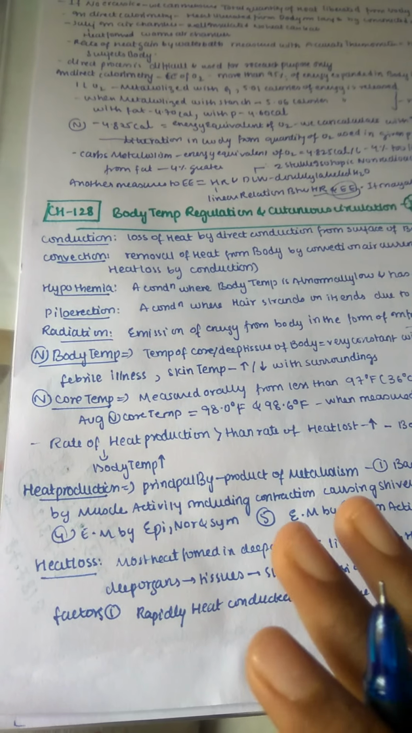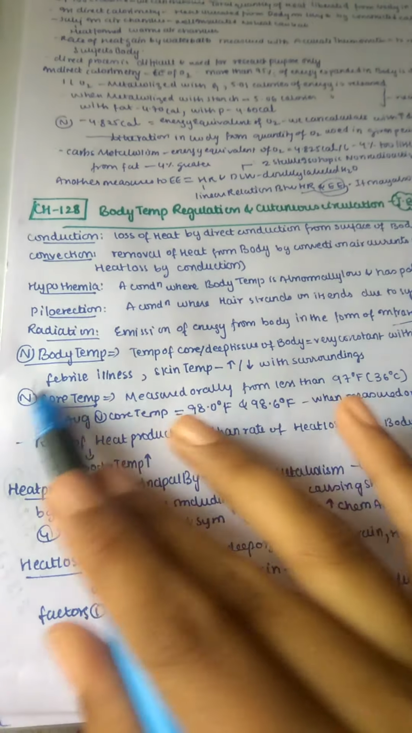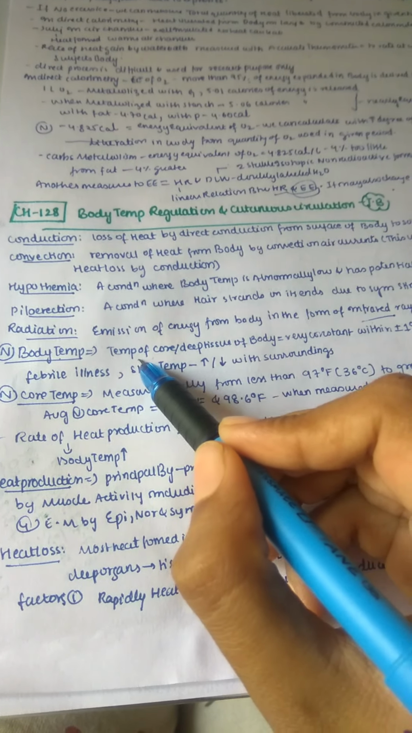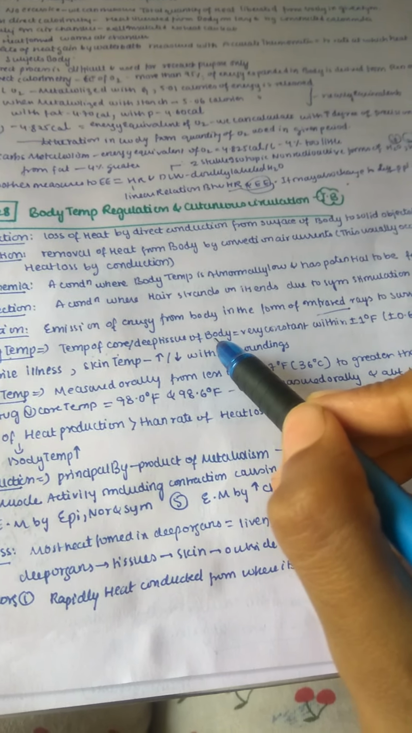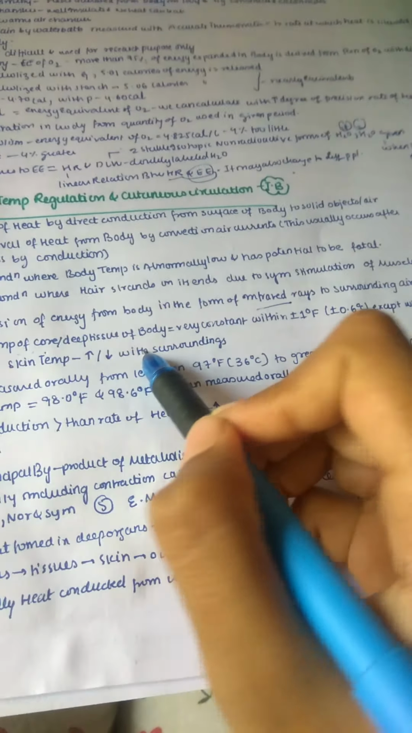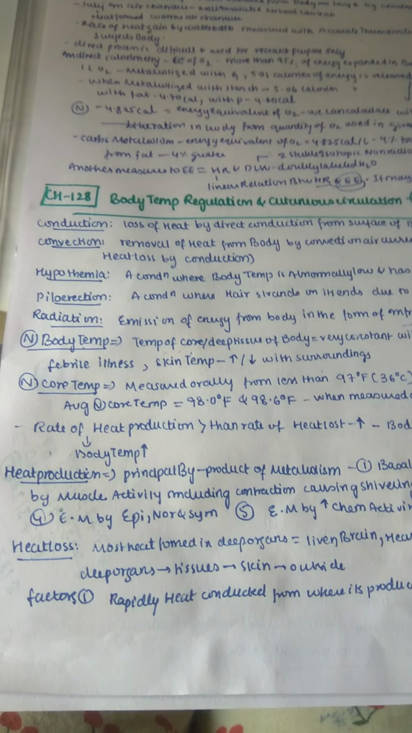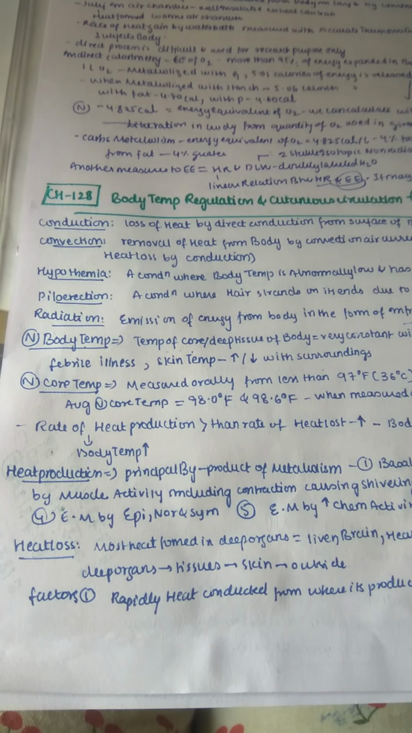First we need to understand what is the normal body temperature. This is also called the temperature of the core, because, for example, if we take a nucleus, in the center it is the core, and outside is the nuclear membrane. In the same way, the temperature inside the body is known as the temperature of the core, or deep tissue of the body. It is always very constant, within plus or minus 1 degree Fahrenheit, plus or minus 0.6 degrees Celsius, except when the person has a febrile illness or the skin temperature increases or decreases along with the surroundings.